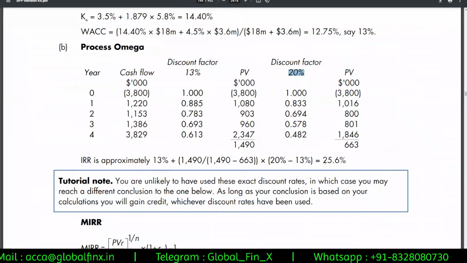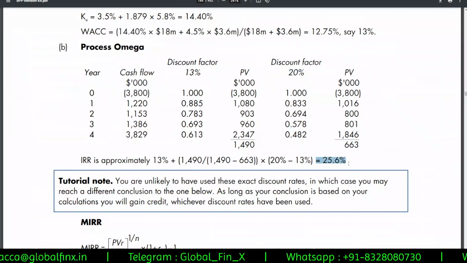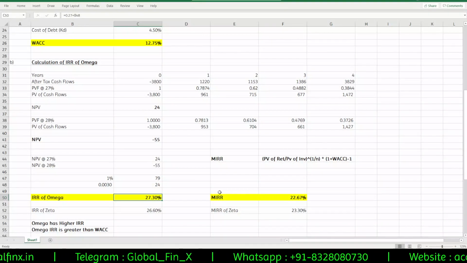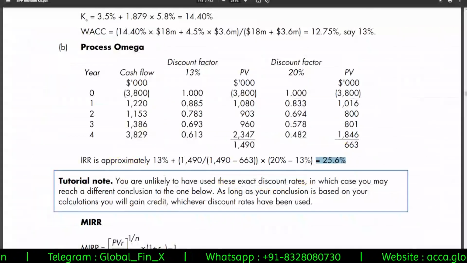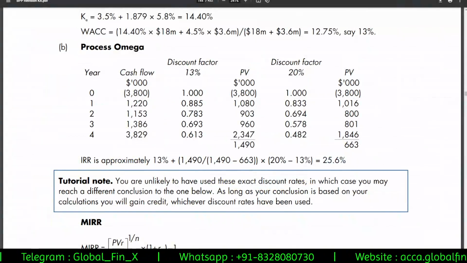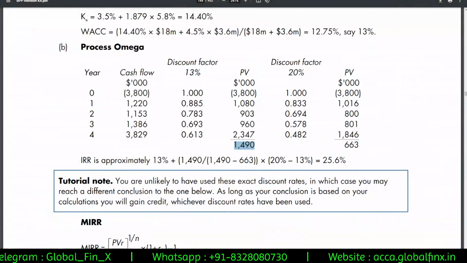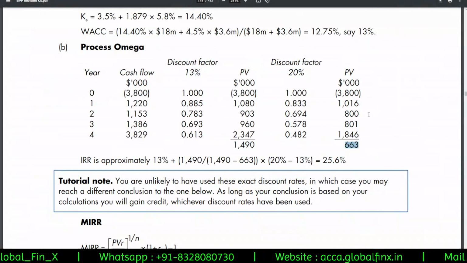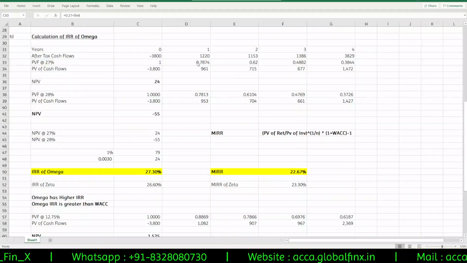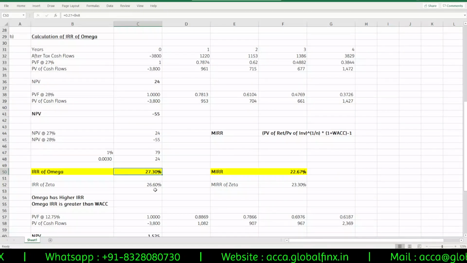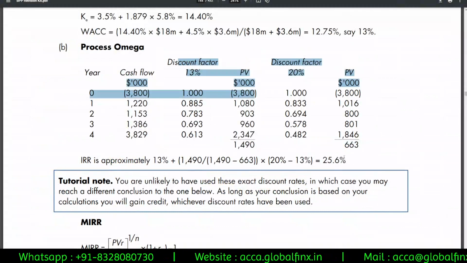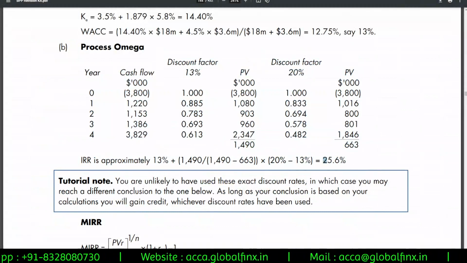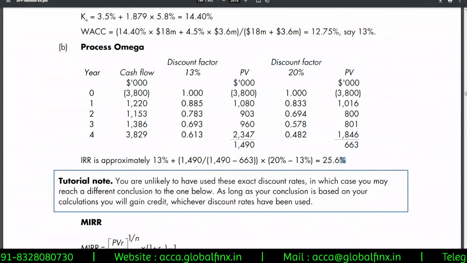So for them, they are getting IRR of 25.6, which is bad. We are getting 27.3. Okay, there is around 2% of IRR difference because they are taking huge gap. See that 13 also NPV is positive, 20 also NPV is positive. They are doing two positive values and they are interpolating that, and actual IRR is 27.3. Because they are doing it with such huge gap and taking two positive NPVs, they are getting wrong answer here. To be very honest, this is not right.